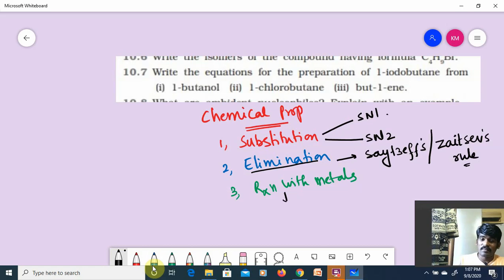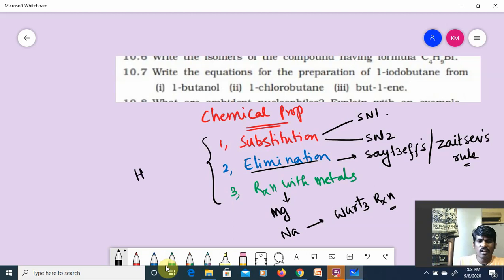Reaction with metals includes reaction with magnesium and reaction with sodium metal. For haloalkanes, we have discussed the Wurtz reaction, and these reactions are for haloalkanes.